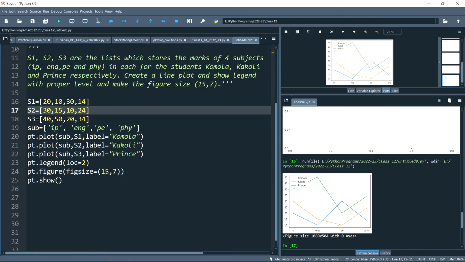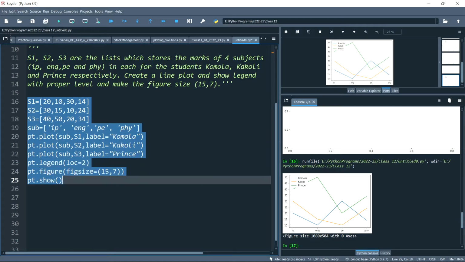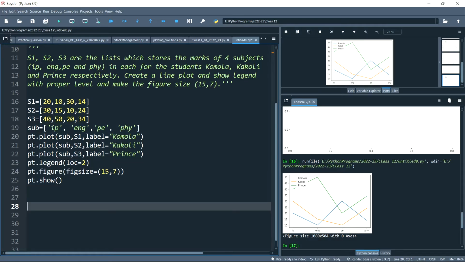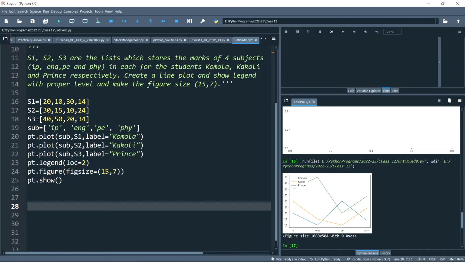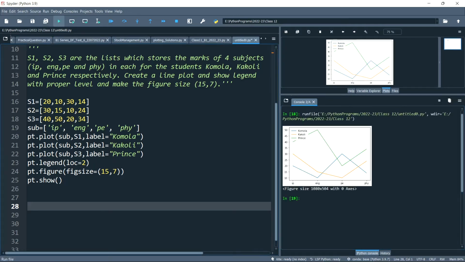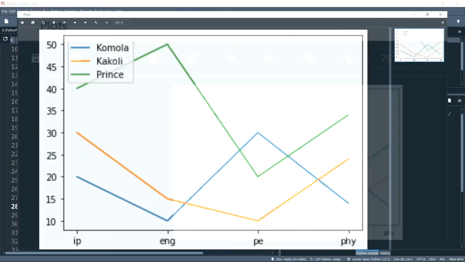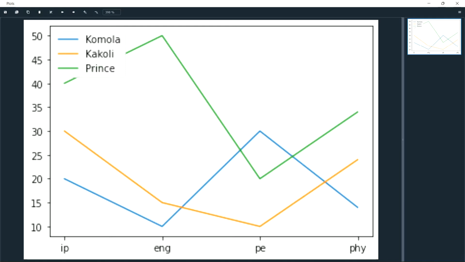Here is the complete code. This is the complete code which you need to write to solve this problem. Let me execute it once again, so it will be easier for you to understand. Now here you can see this is the plot and this is the legend. Okay, this is the legend, Komala, Kakuli, Prince.